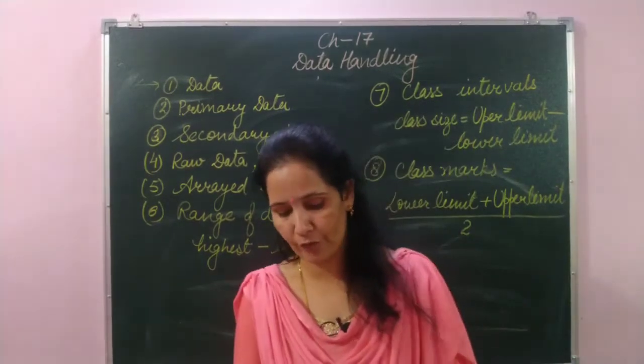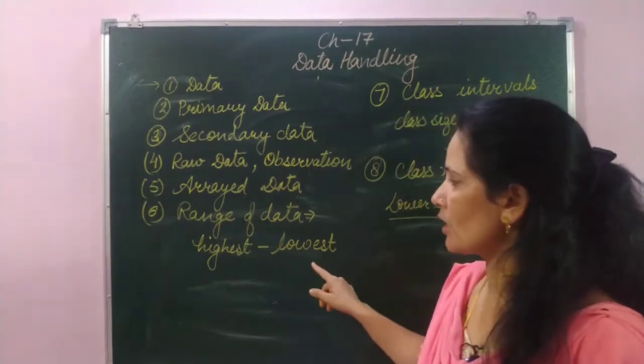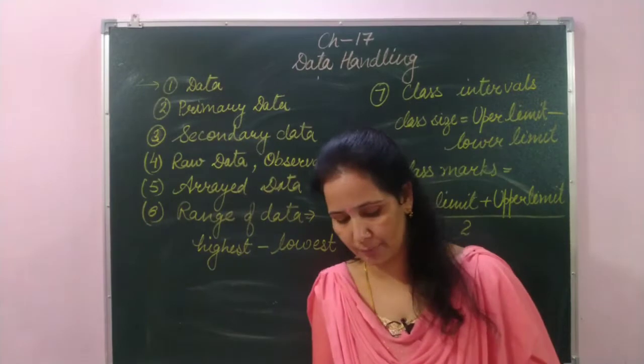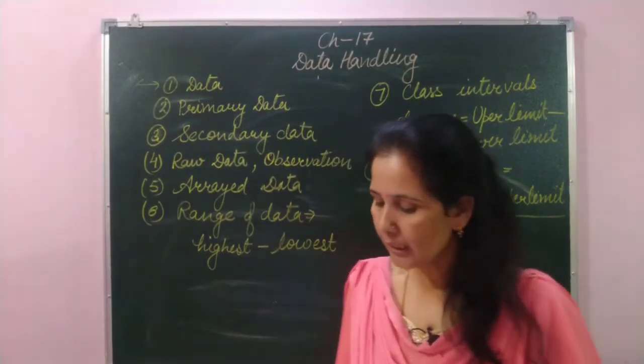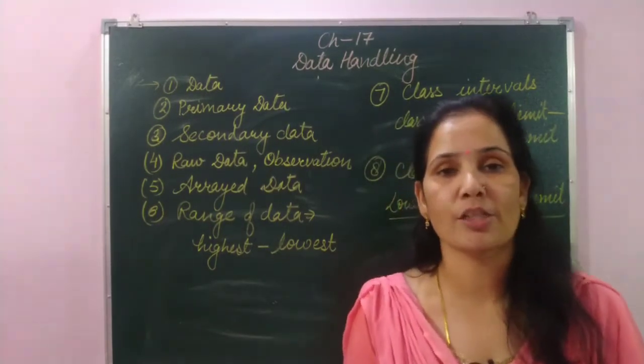Then after that, range of data. Students, the range is the difference between the highest and the lowest observation. That is called the range. Okay, then the next topic is frequency distribution.